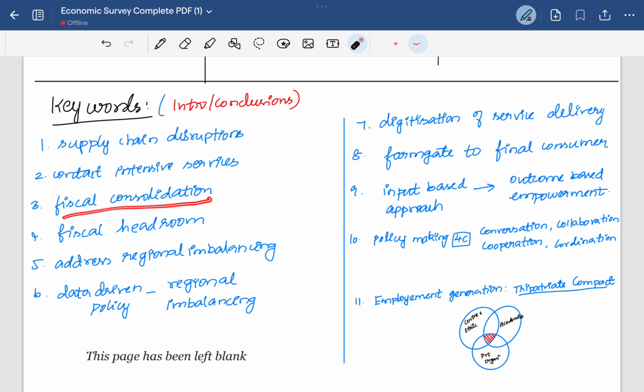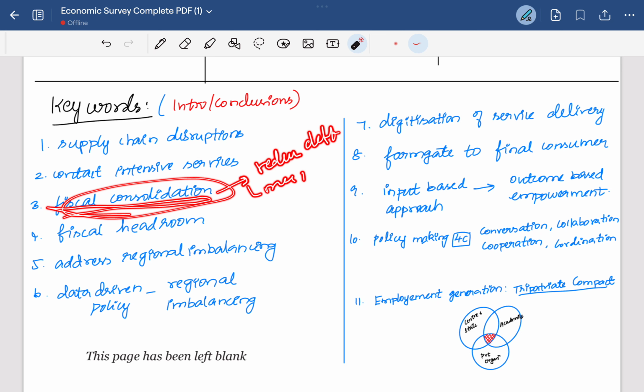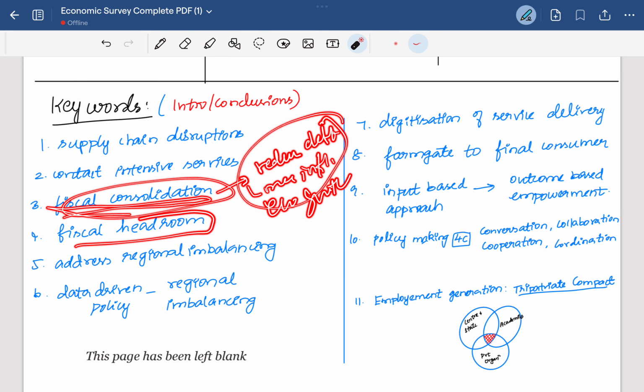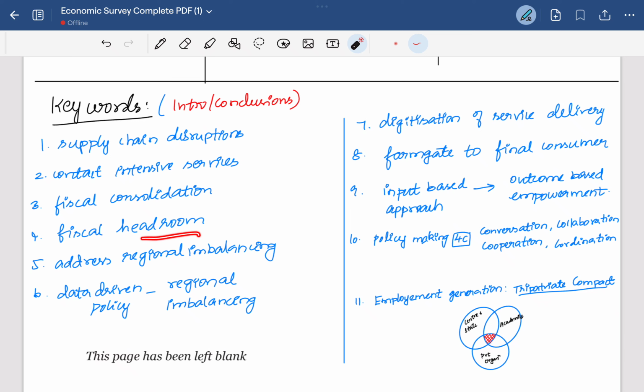Then fiscal consolidation is a term used to reduce the debt and manage inflation, both at the same time as economic growth. Fiscal headroom is the space given to the government for more service expenditure without concerning the fiscal limits.